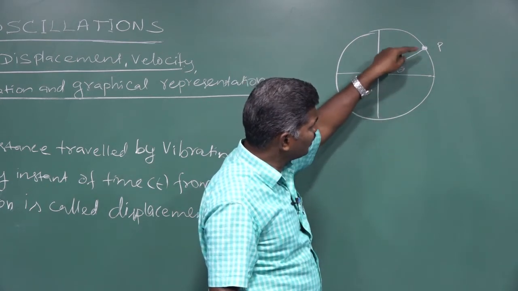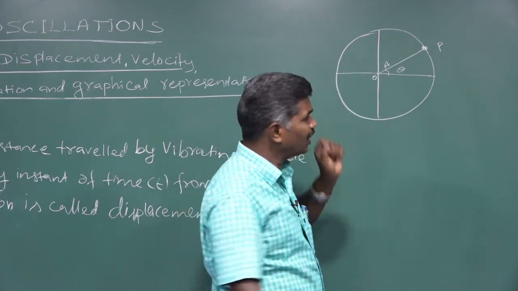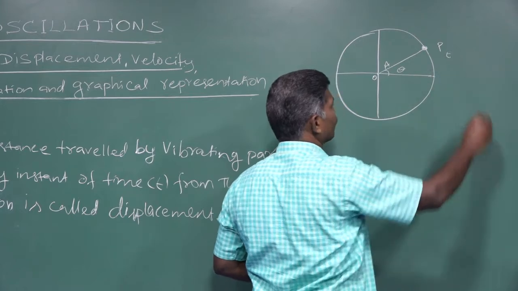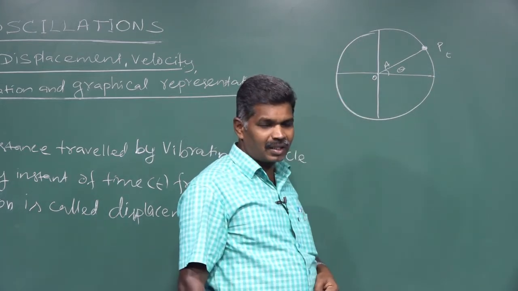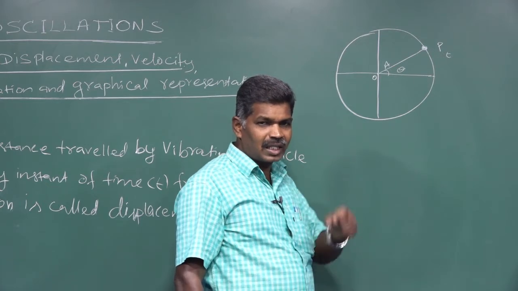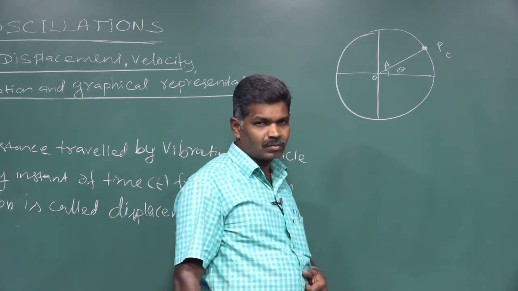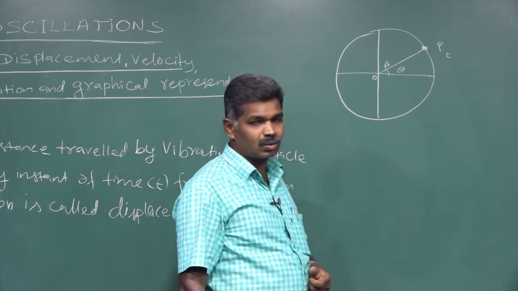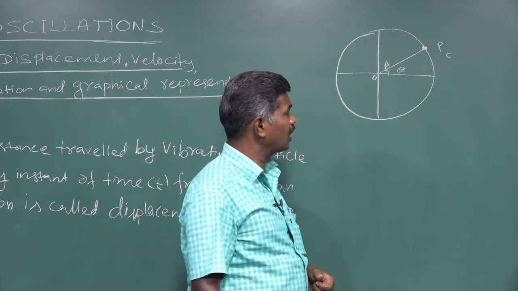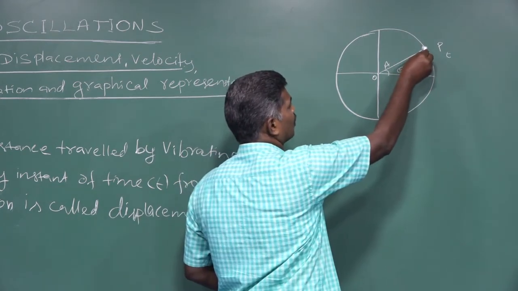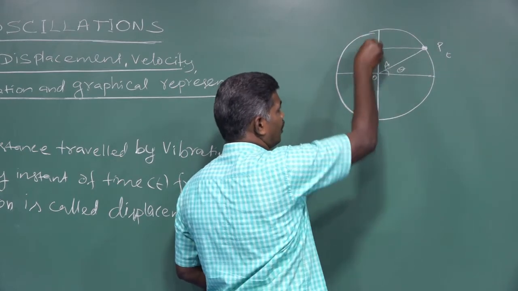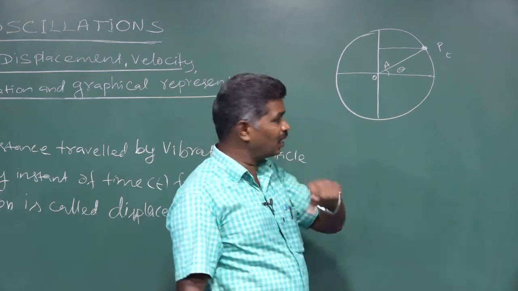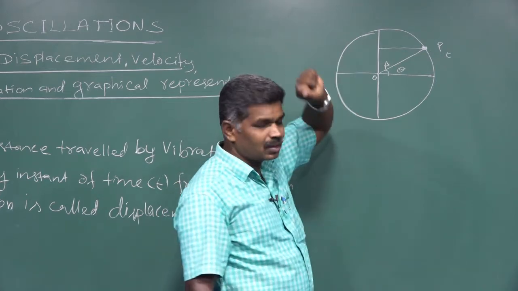If the particle reaches point P in time t, along the vertical diameter it gets a certain displacement. That displacement we are going to see. For that, we draw an extended line to the vertical diameter to find the displacement of that particle.